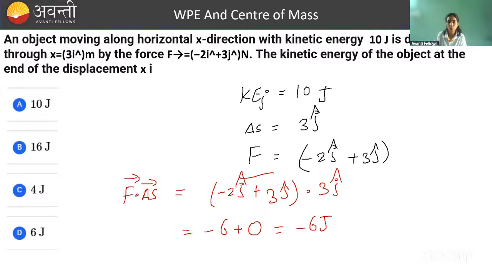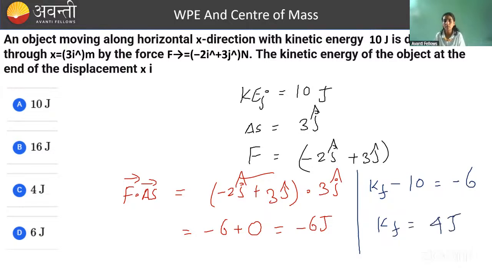So now final kinetic energy we have to calculate. Let's say final kinetic energy is Kf. Initial kinetic energy is 10 joule, and the change is equal to minus 6. So Kf is equal to 4 joule. Those who answered 16 joule, they didn't put the sign correctly. So please don't make such mistakes. This will be very harmful for your marks. So this is 4 joule. Simple question. This came last year only.